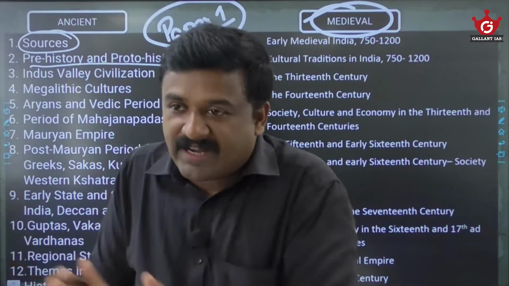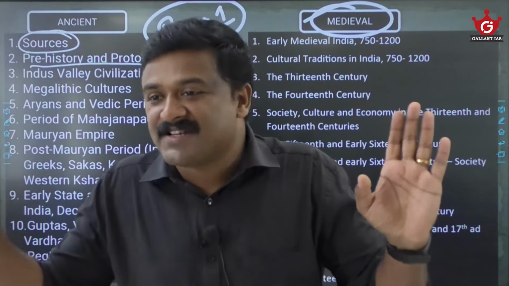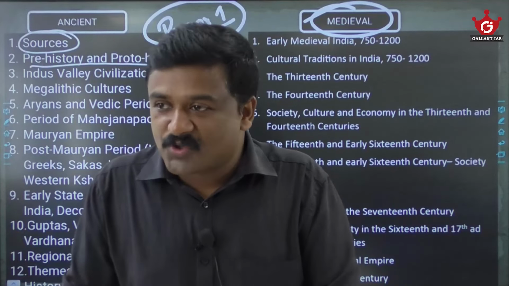That age is called proto-historic, where the written records are available but they are not deciphered. The Indus civilization is an example. So many historians believe the Indus civilization is a proto-historic civilization. Proto-historic is an age between prehistoric and historic, and here even though written records are available, they are not deciphered. The Indus seals have writing on them, but it has not been deciphered yet.